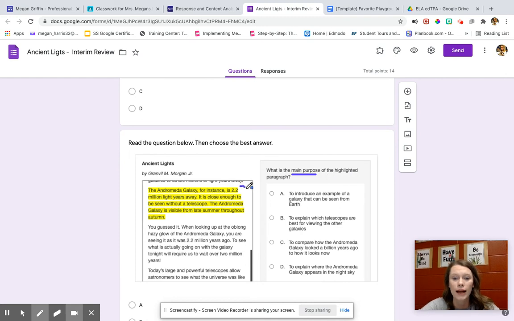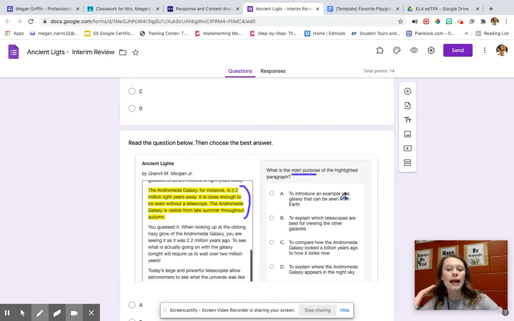Main purpose. And right now I'm looking right here at this paragraph. If I were to see this question, I would want to reread this paragraph and then ask myself, why did the author include this paragraph? What was the purpose behind it? It says the Andromeda Galaxy, for instance, is 2.2 million light years away. It is close enough to be seen without a telescope. The Andromeda Galaxy is visible from late summer throughout autumn.